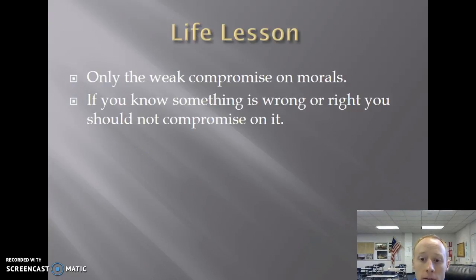What can we learn from all this? The Compromise of 1850 is not a good thing. It band-aids the country, saves it for about 10 more years from civil war. However, the compromise over the issue of slavery is wrong.